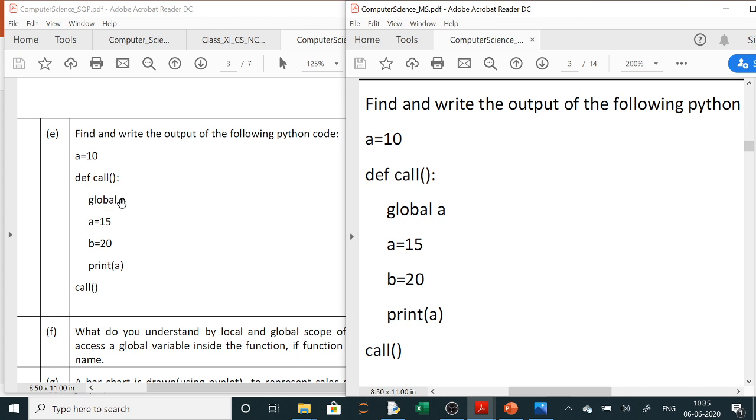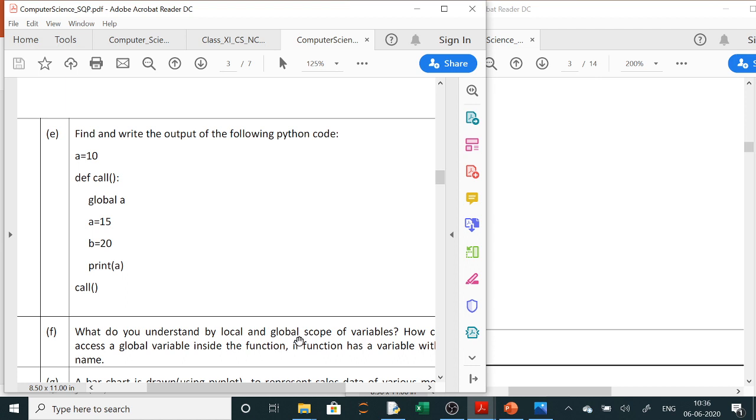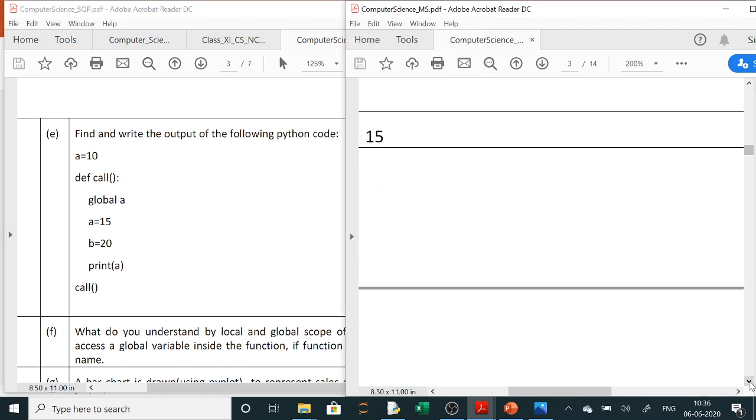So now value of a is changing to 15. This is our global value now. b is 20, print it. Of course, it will print 15 here. So answer will be 15 here. Even when you are writing outside also, it will print this value because you have used global a here. Now you can see the definition of local and global. So these questions will be asked in your board exam.